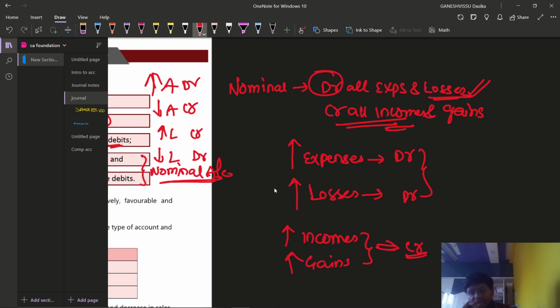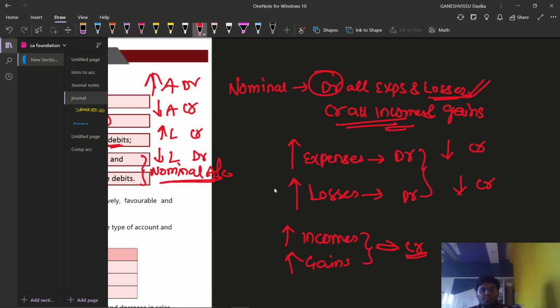Whenever the expenses have decreased, we are going to credit that expense account. Decrease in losses is like a gain, we can say. Whenever losses decrease, it is an increase in gain, and whenever there is an increase in gain, we are going to credit the transaction.